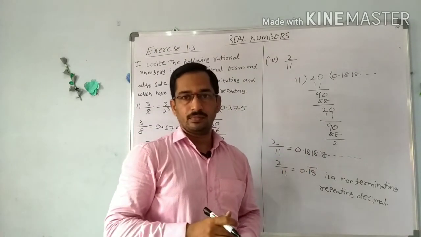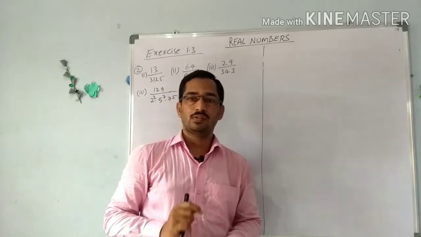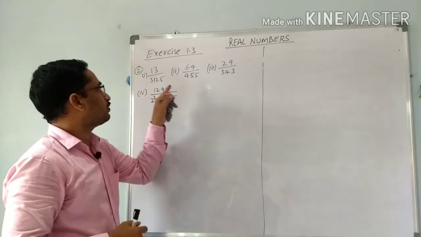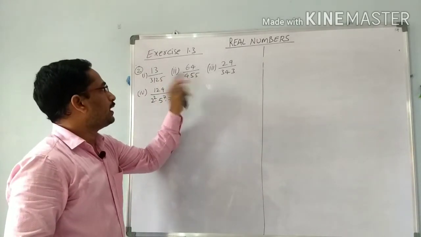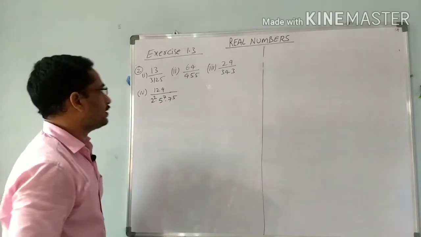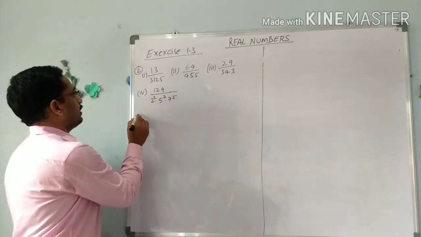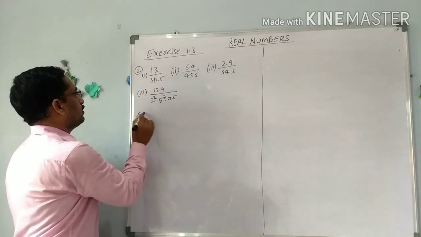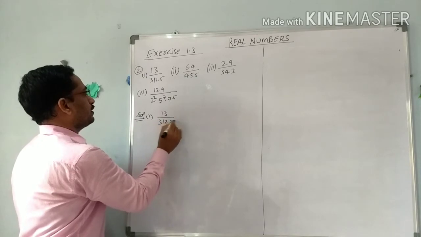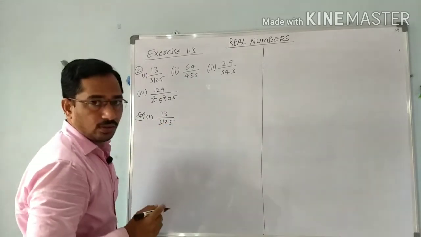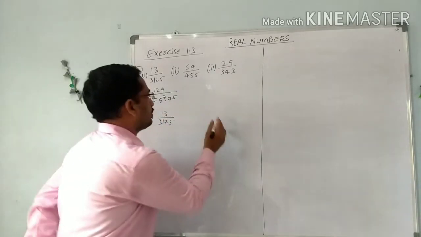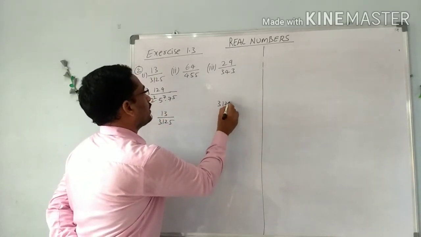Now next, second bit. Now second bit, without performing the division, we have to find out whether they are terminating or non-terminating repeating decimals. See the second bit, first problem, 13 by 3125. Without finding the division, we have to find out whether it is terminating or non-terminating. So first find the factors of 3125.